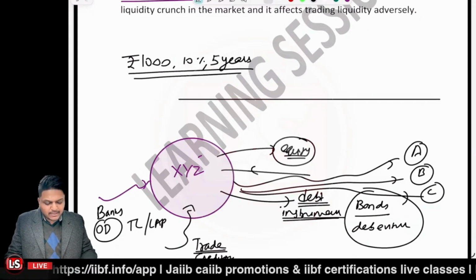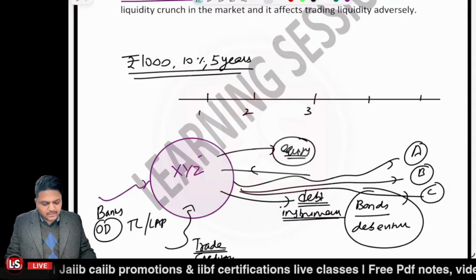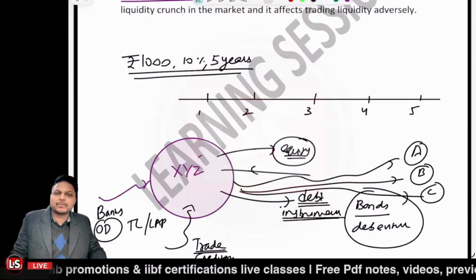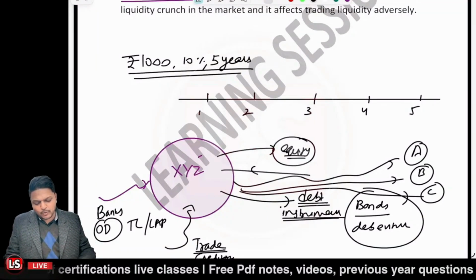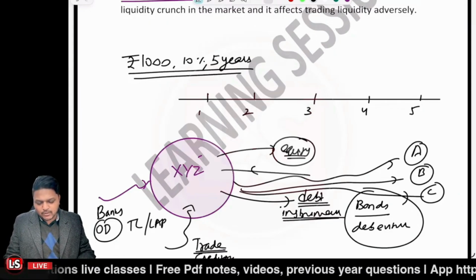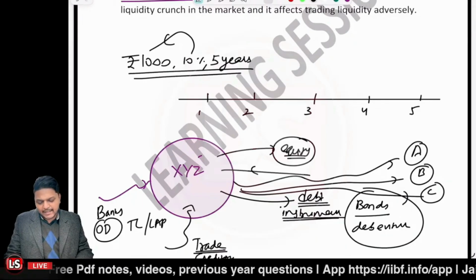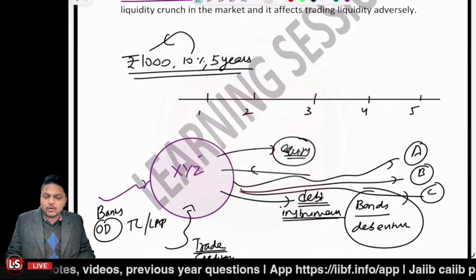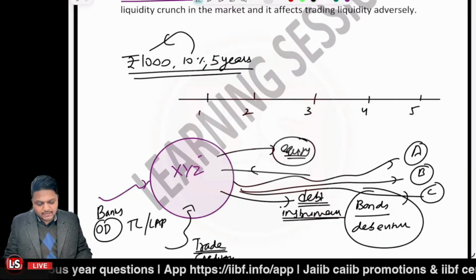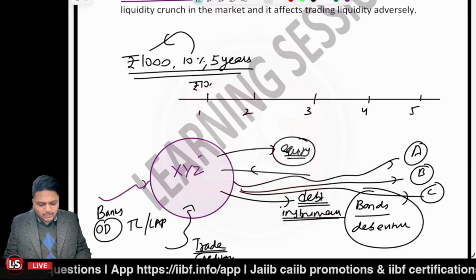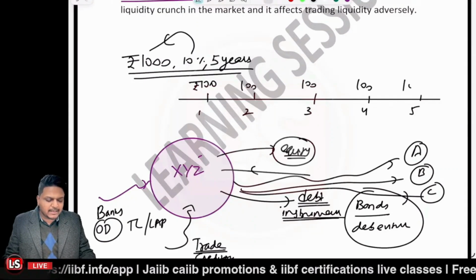Let me draw the timeline. 1, 2, 3, 4, and 5. First year, second year, third year, fourth year, and fifth year. At the end of the first year, the investor will be getting the coupon, which is always calculated on the face value or the par value. So here the coupon rate is 10%, and the coupon is to be calculated on the face value, right? That is rupees 1000. So the investor will be getting rupees 100 at the end of the first year, second year, third year, fourth year, and fifth year.